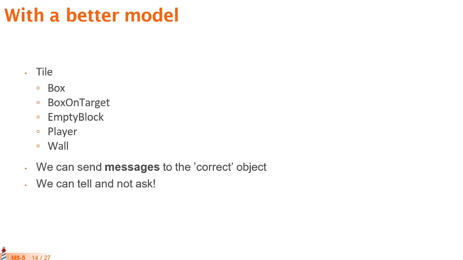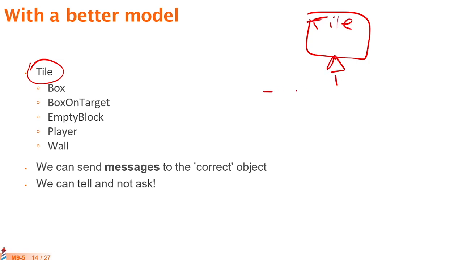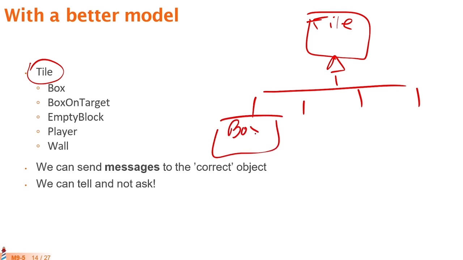So let's think, what would be a better model? Maybe we could have an abstract superclass like Tile, and then we could have subclasses of it. For example, we could have a box.